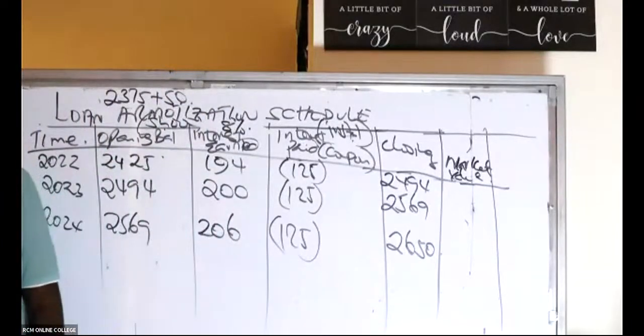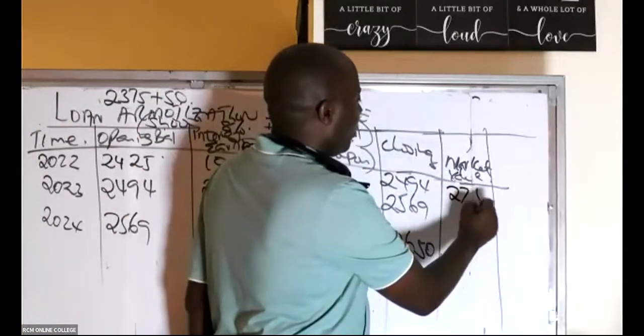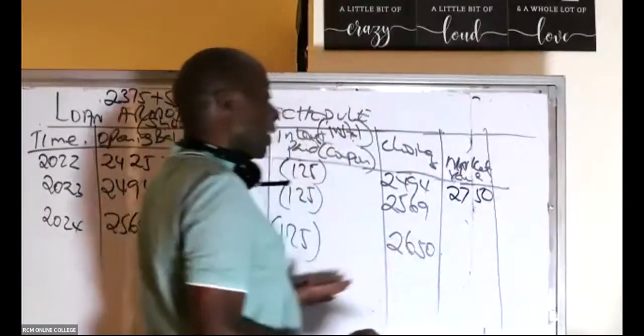At the end of year one, is there somebody who is able to see the fair value? Well, it's given there. There's a table there. The fair value, 2750, isn't it? So here we have 2750. This is the figure that will go to the balance sheet.